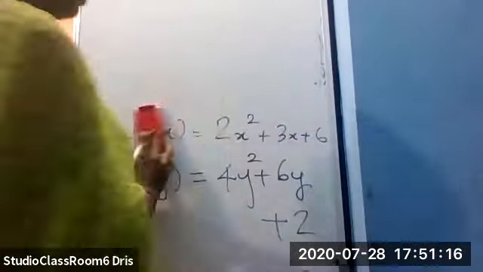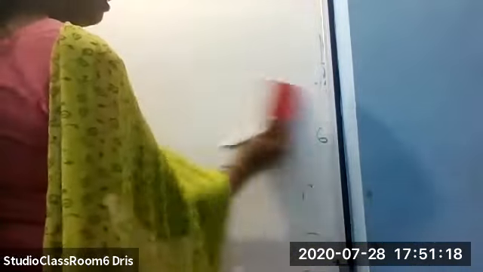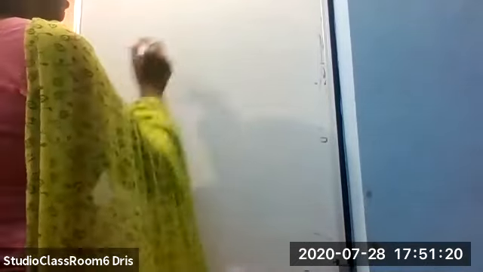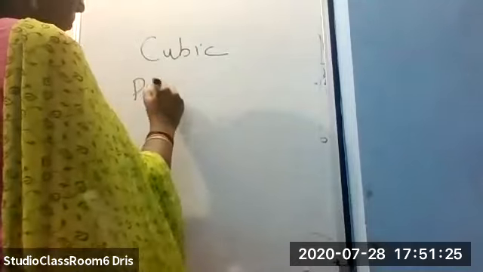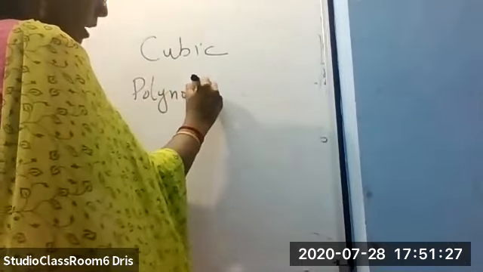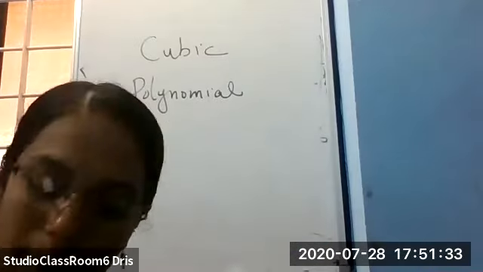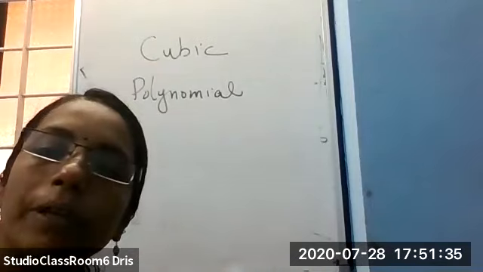So cubic polynomial. Will you write the definition? A polynomial of degree 3 is called a cubic polynomial.